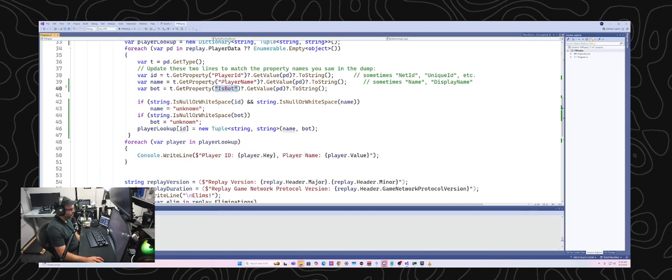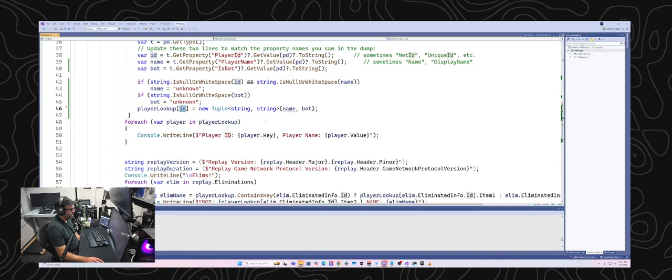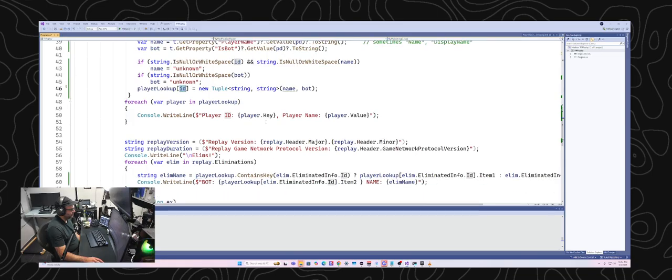Then I'm doing a little data checking here, checking to see if there's null or empty data. If there is, I'm putting in a placeholder value to say unknown, so that it's not null or empty. Then in player lookup, I put in their ID, and then a tuple, which is a data structure in this case that has two values, name and bot status. That allows me to come back and look it up later. I can always go back to this player lookup, give it an ID, and it gives me back the player's name and whether or not they were a bot.